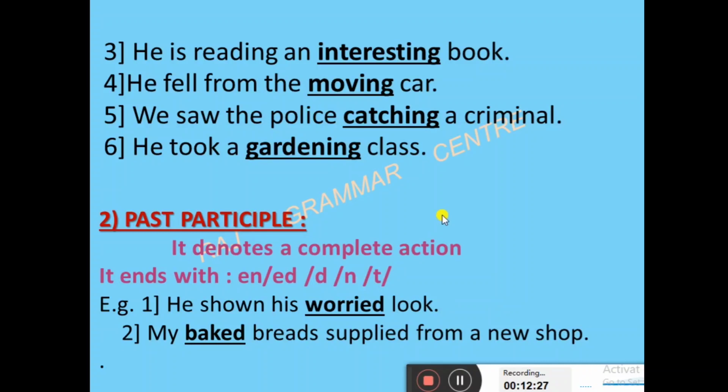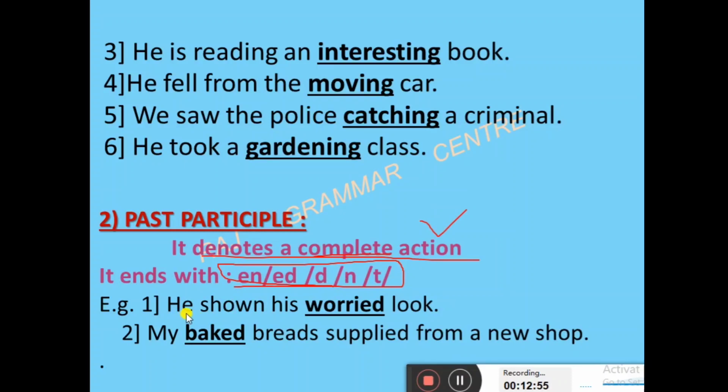In the present, what did we study? Ing. Past participle denotes a complete action, right? In the present there was continuity, the continuous form was there. Here it is the complete, perfect form. But here remember one thing: they end with these letters. Some other endings might also be there, but mainly these we use: en, ed, or d, or n, or t.